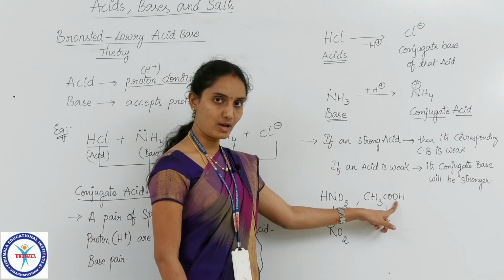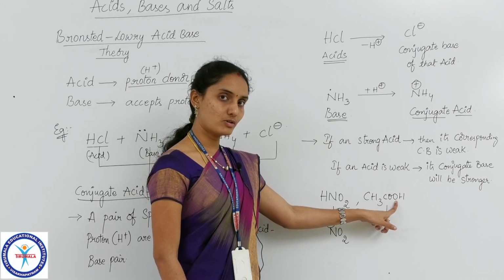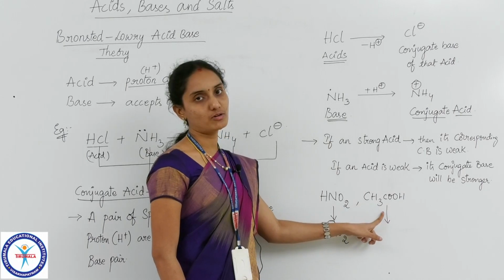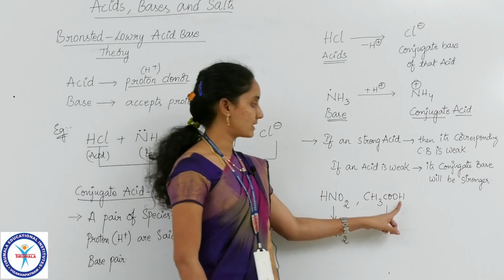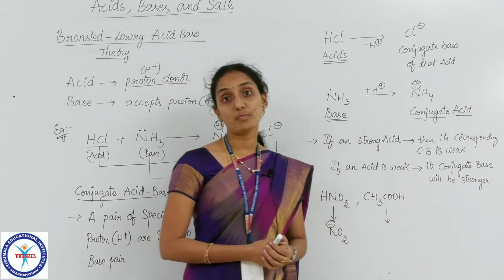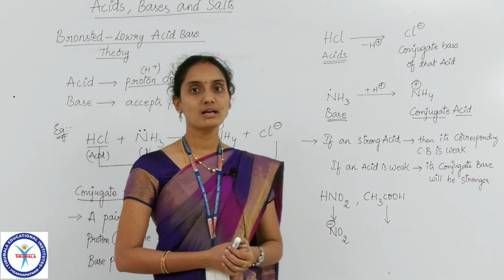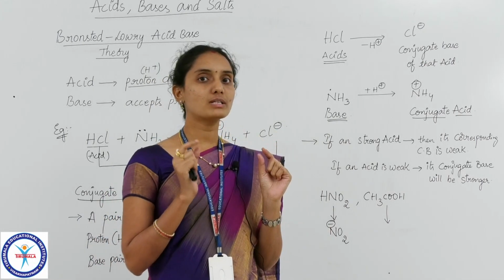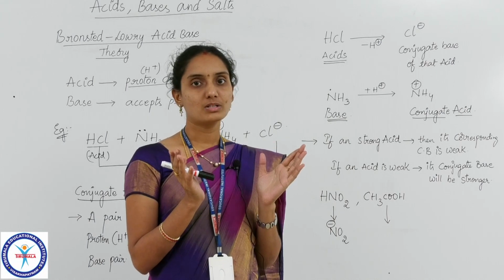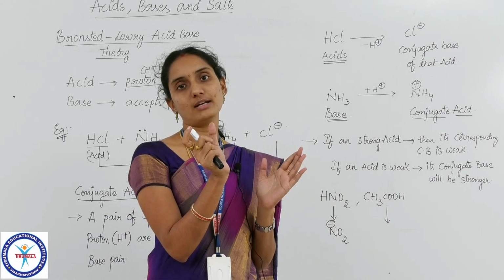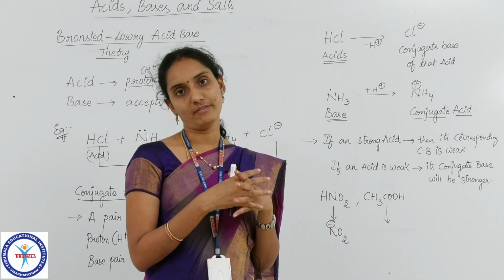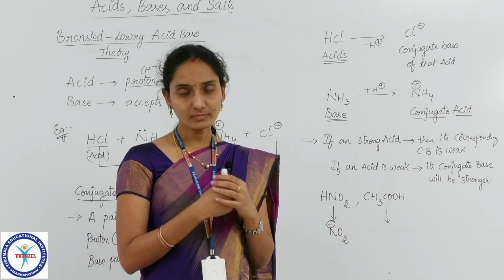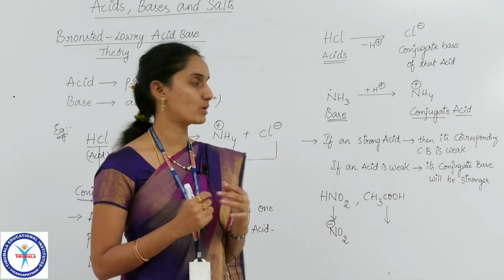Which bond is more polar? Oxygen-hydrogen bond or carbon-hydrogen bond? No doubt the oxygen-hydrogen bond is more polar in nature. Polar in the sense the electronegativity difference between hydrogen and oxygen is greater, so the bond between oxygen and hydrogen can be easily cleaved, easily dissociated, easily broken down.